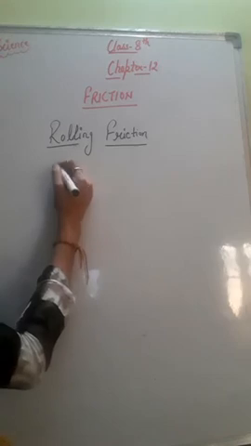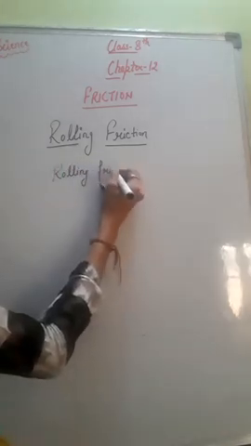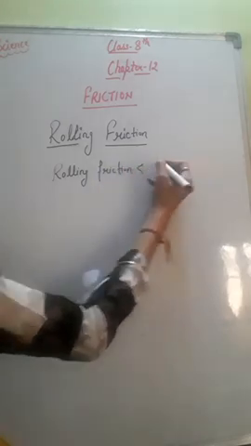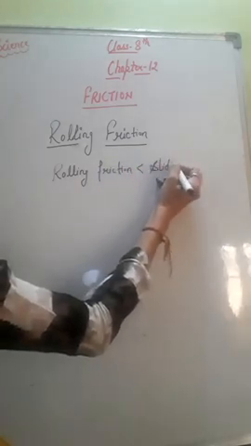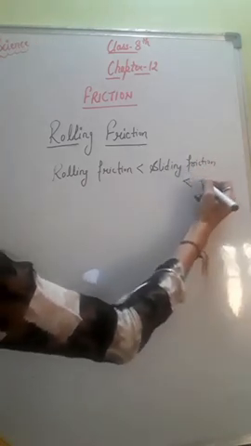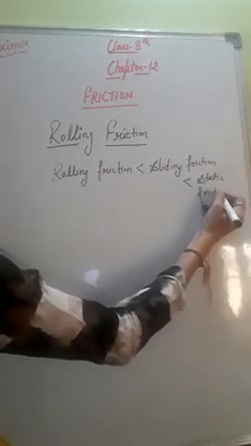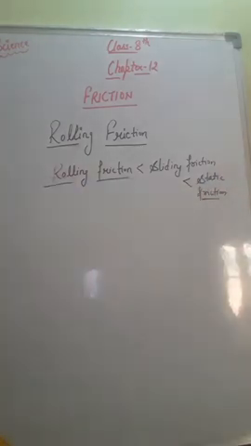And one important thing is that rolling friction is smaller than the sliding friction. We know what is sliding friction and what is static friction, and sliding friction is less than the static friction, right? So in most of the machines, sliding friction is replaced by rolling friction by the use of ball bearings, right? Now our last topic from this chapter is fluid friction.